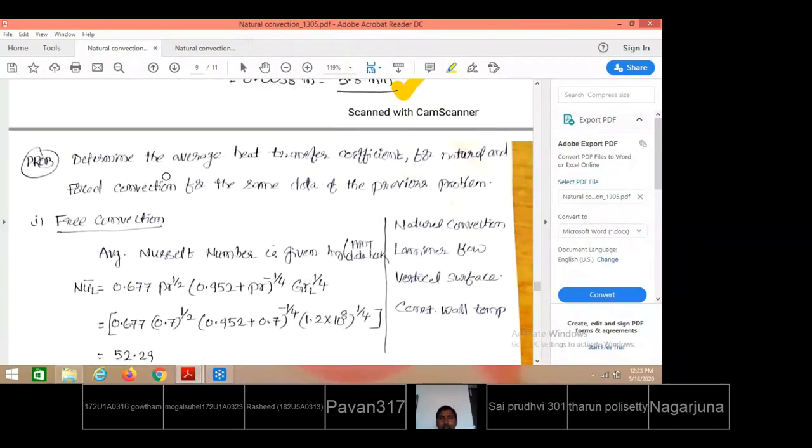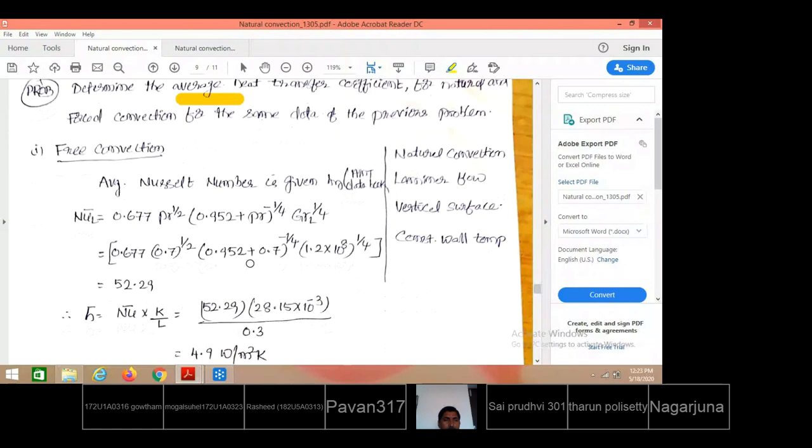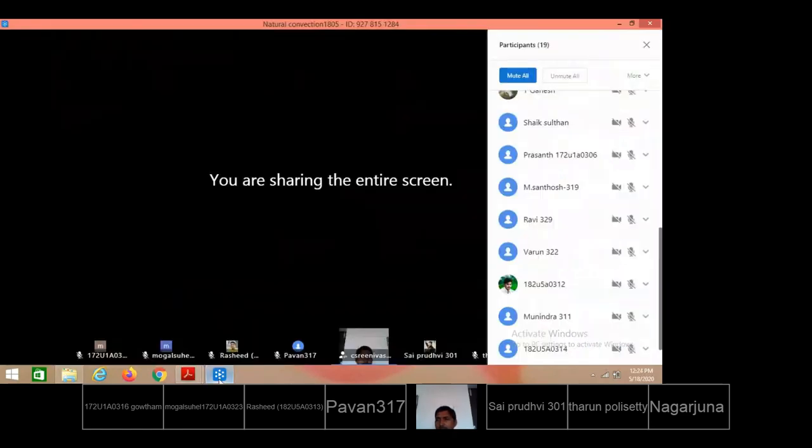Then determine the average heat transfer coefficient for natural and forced convection for the same data, for the same problem. They are asking you to calculate the average heat transfer coefficient, when considered as a natural convection problem and when considered as a forced convection problem. So for the natural convection problem, from the data book, what is the average Nusselt number relation?